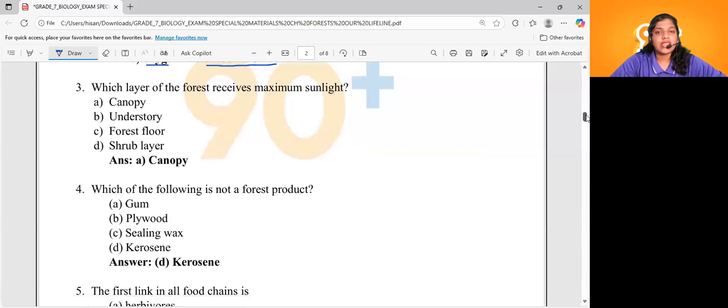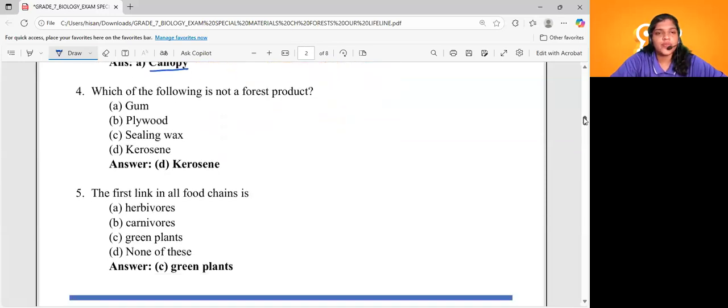Coming to question number 3. Which layer of the forest receives maximum sunlight? We have studied about different layers of forest, right? So which among the following options will receive maximum sunlight? Canopy, understory, forest floor, shrub layer. What will be the right answer, dears? Yes, option A, canopy, right? So canopy is the layer of forest that will receive the maximum sunlight. Very, very important. Okay. Coming to question number 4.